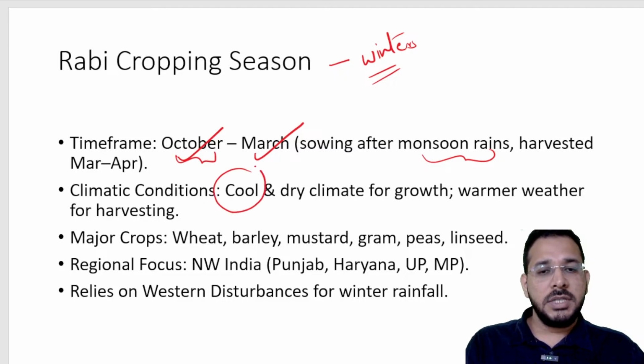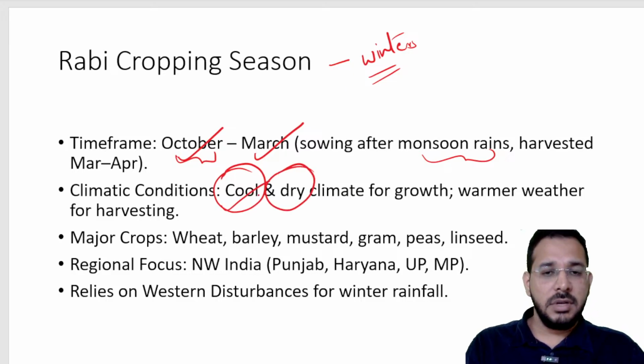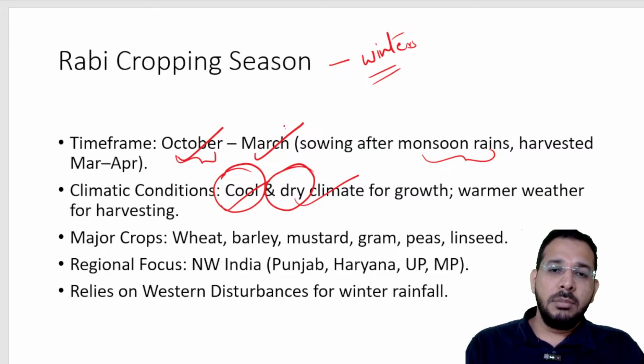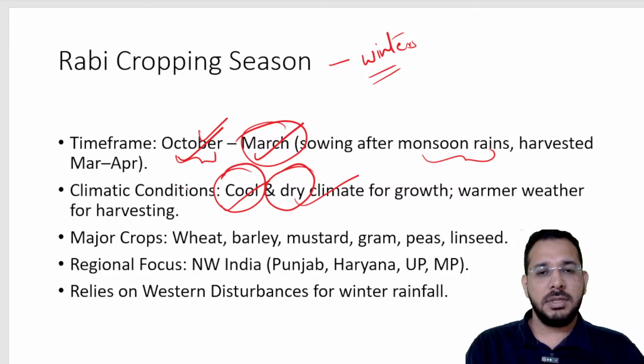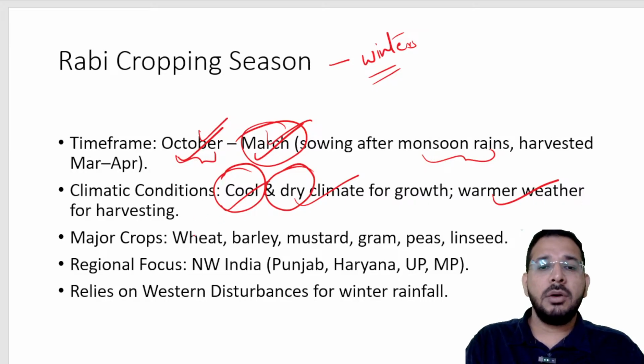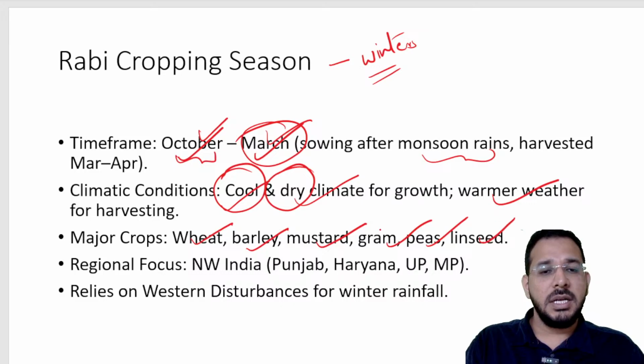Because it is winter, the conditions are cool, and in winters we have less precipitation, hence we have a dry climate. In March, we harvest the crop sown in October. March has warm temperatures, the beginning of summers. Warmer weather conditions are important for ripening of crops like wheat, barley, mustard, grams, peas, linseed etc. which are grown here.